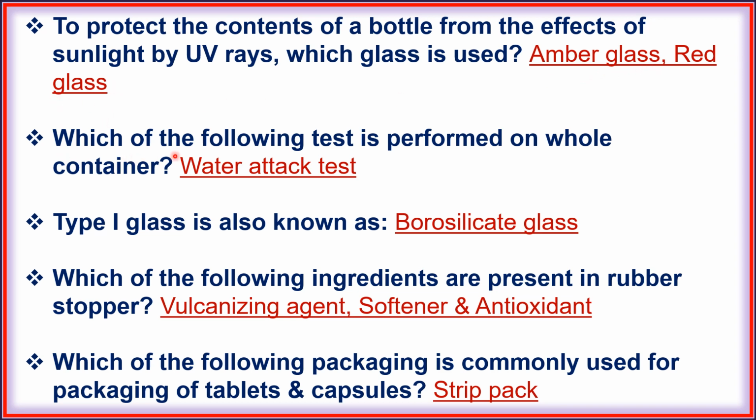Next, which of the following test is performed on whole container? Water attack test. Next, type 1 glass is known as borosilicate glass. Next, which of the following ingredients are present in rubber stopper? Vulcanizing agent, softener and antioxidant. Next, which of the following packaging is commonly used for packaging of tablet and capsules?